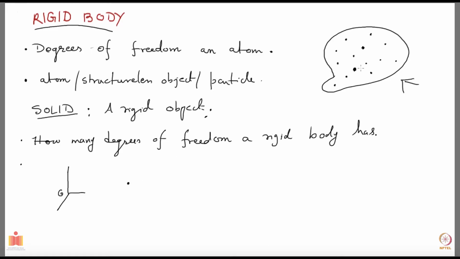I'm imagining taking only one particle and putting it here. How many degrees of freedom does this have? Meaning, how many numbers do I need to specify to tell where this is located? Of course, 3. So 3 to tell where this guy is.